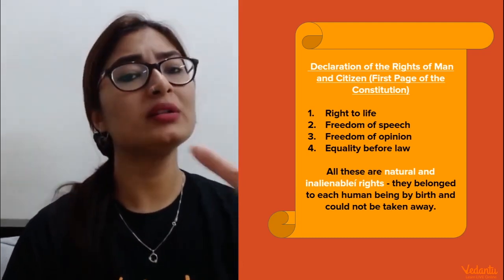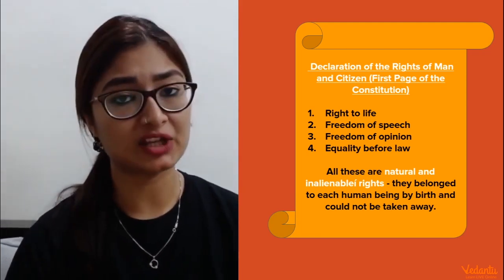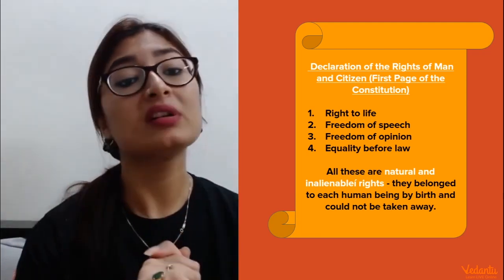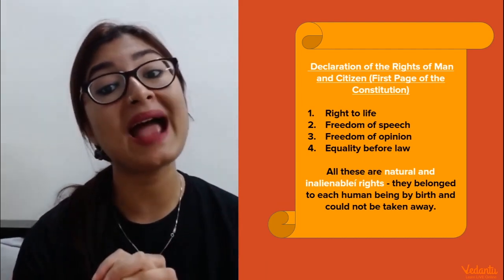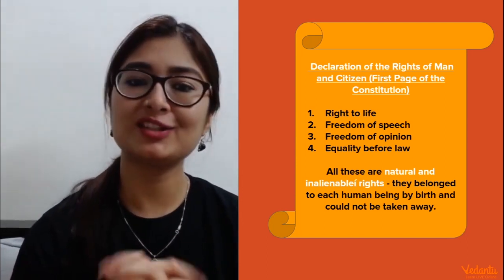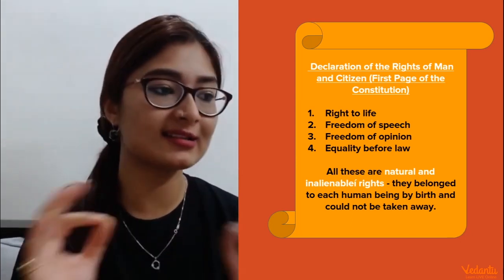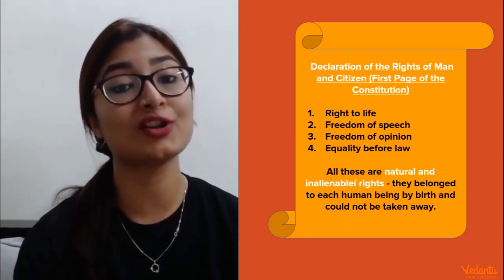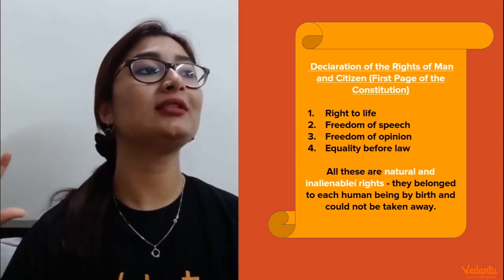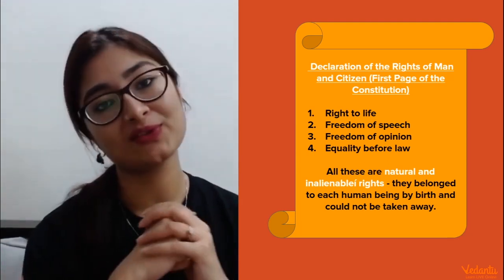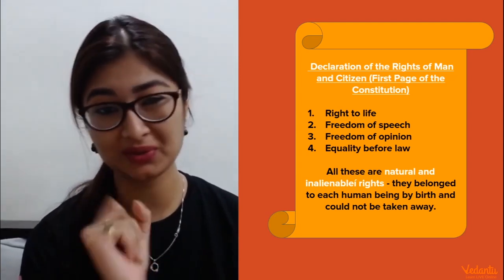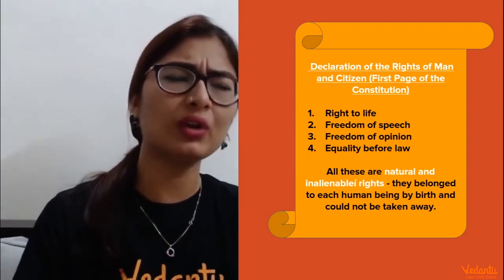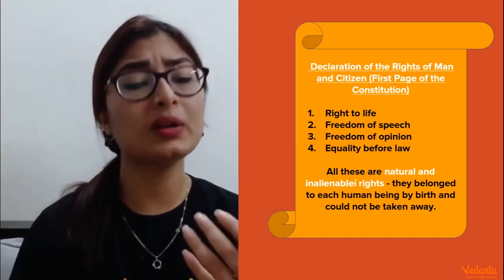Now let's talk about this constitution that was created by the National Assembly. This is the very first page of this constitution. It says the Declaration of Rights of Man and Citizen. So sad, it just says man and citizen. It doesn't simply say citizen, which means it's not an inclusive thing. Not all the members of the society have been included, which is a very sad thing, right? Don't you think so? Now anyways, chalo, whatever it is, at least some improvement was there.